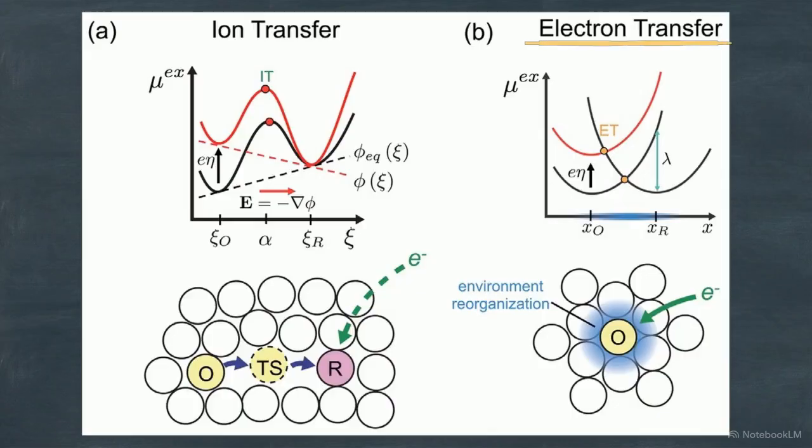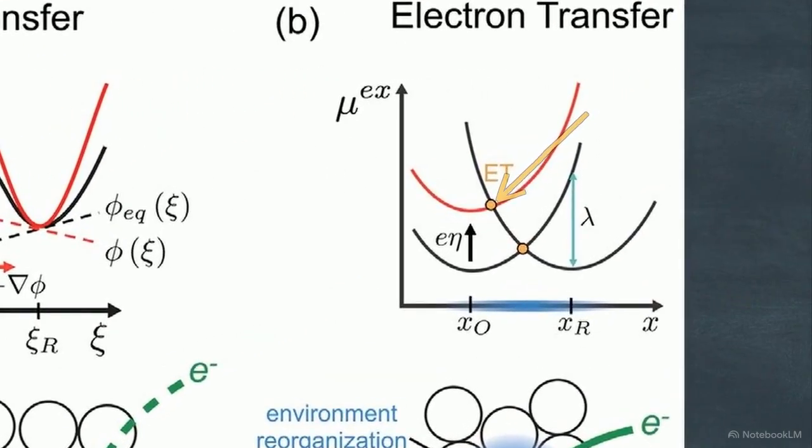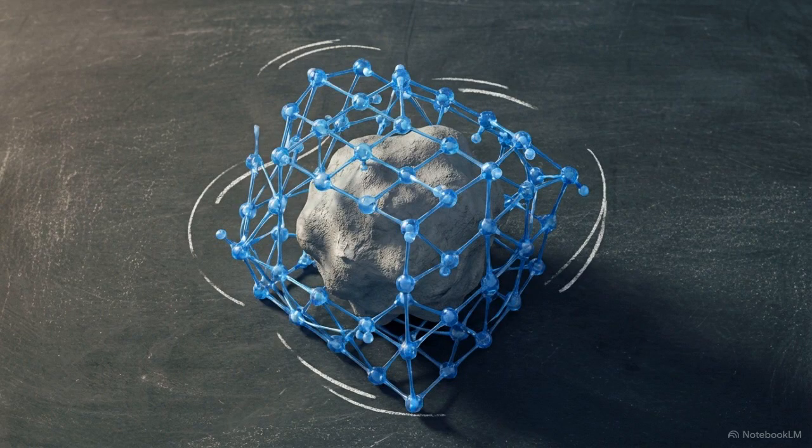Look at panel B. This illustrates Marcus theory, the physical model for biological charge transfer. For an electron to transfer, it must do so iso-energetically. At the orange intersection point, the initial and final states are at the exact same energy level. To reach this exact energetic equilibrium, the reactant and product environments must temporarily distort. The surrounding molecules literally have to shift their positions.